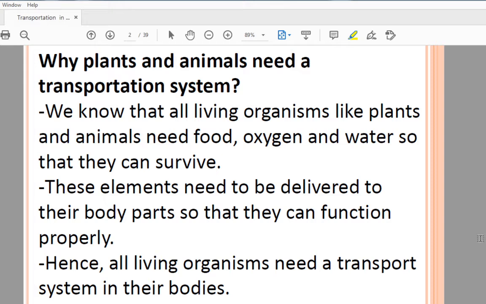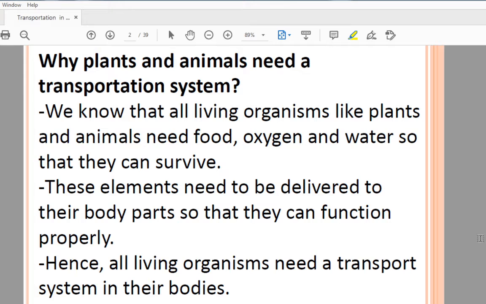In lower classes you have learned about the excretory system, then digestion, that is the digestive system, then respiration, the respiratory system. Now this is transportation, which is related to the circulatory system. So there are different systems and different organs, specialized organs performing specific functions.